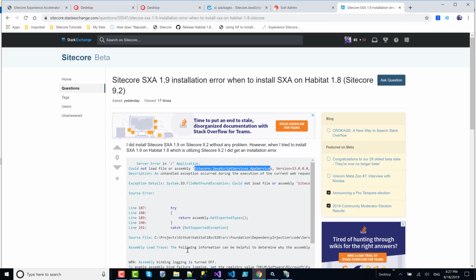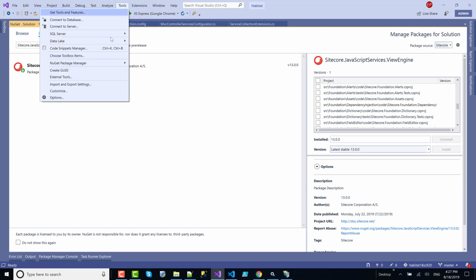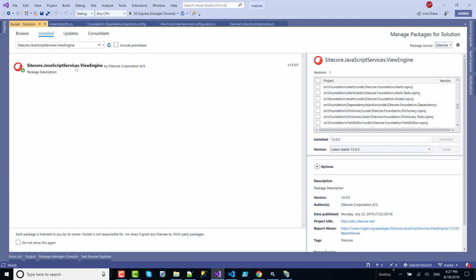And then I went to the solution and searched in the NuGet package manager, Manage NuGet Packages for Solution. And I did install this on only the dependency project. Actually, it was the other one.